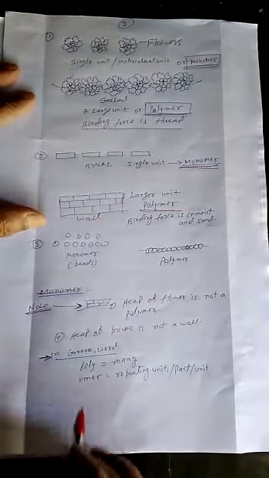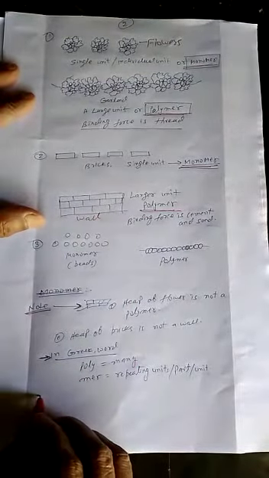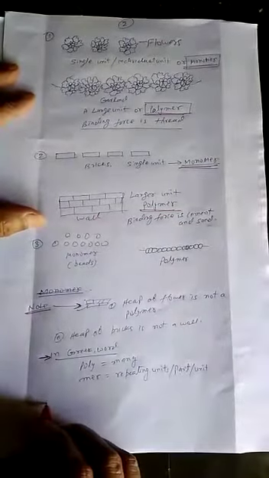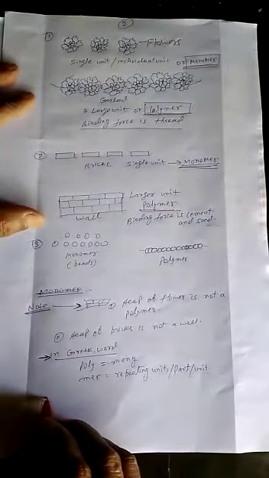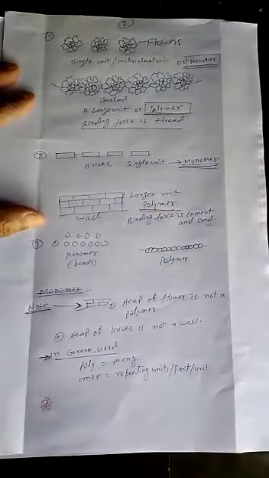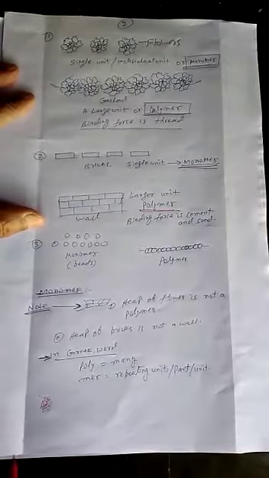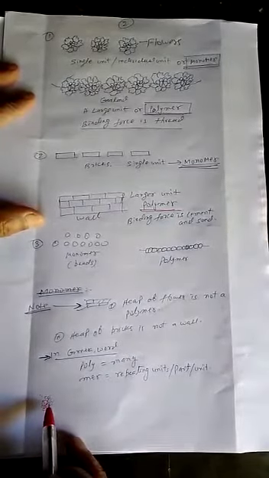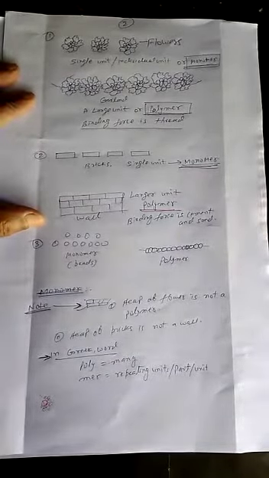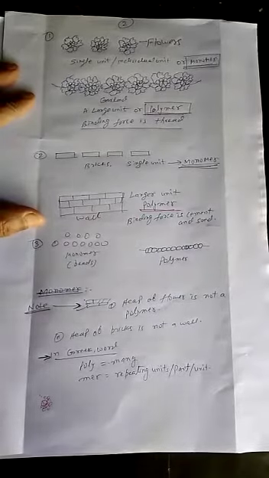Again here, suppose you have a heap of flowers. Many flowers have been placed one above the other. This heap is not a polymer. To form a polymer, each flower should be joined together in a particular fashion, then it will form a polymer.